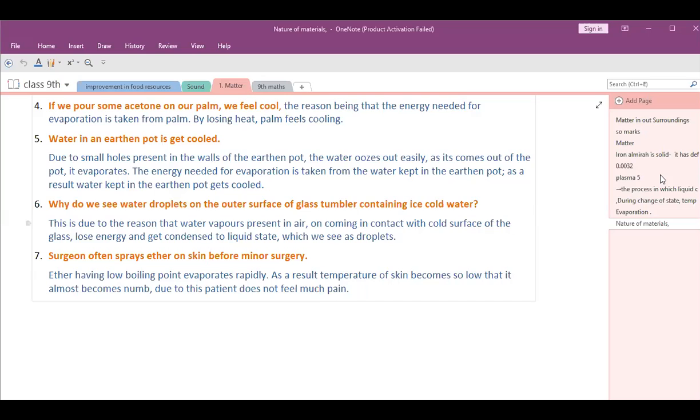Ma'am, the 48B1 question is, why is steel used in railways? I had written that steel is used in railways because it has a high tensile strength and hardness. Is it correct? Yeah, right. And the particles are compactly packed, it is rigid. Okay, ma'am. That also you have to mention. Yes, ma'am. Thank you, ma'am.